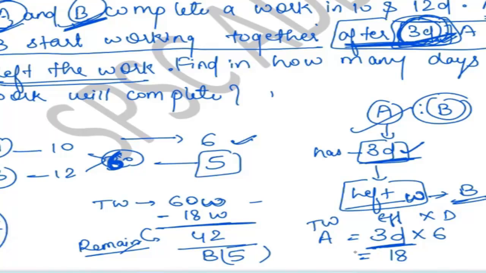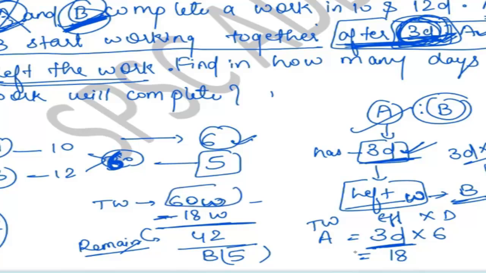See, firstly, you have to check who is leaving the work. A has done some work and then he left. Definitely we have two persons here. If A leaves the work, then definitely B will complete the remaining work. So here we have the timeline of A, that A has done 3 days of work and then he left. We multiplied these 3 days by the efficiency of A and got 18. Total work is 60. When we subtract this 18, we get the remaining work, and the remaining work will be done by B only, because no other person is mentioned in the question. Are you getting the point?